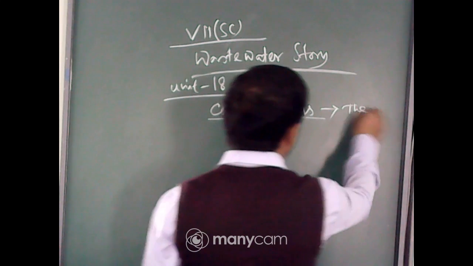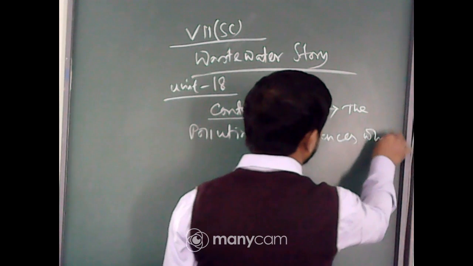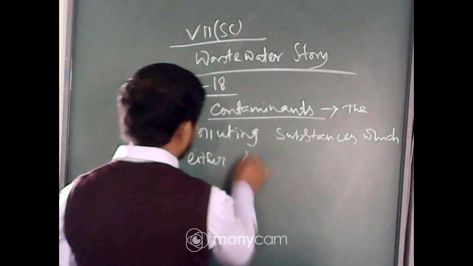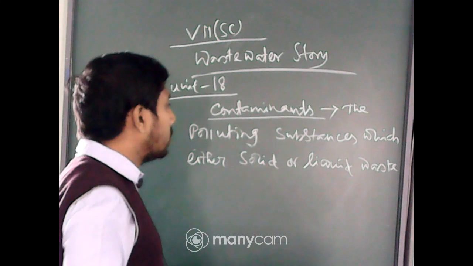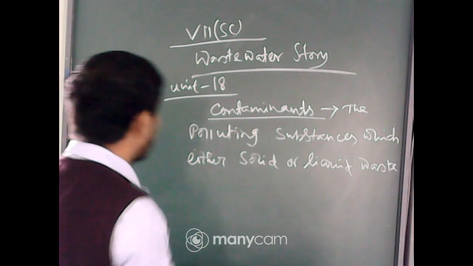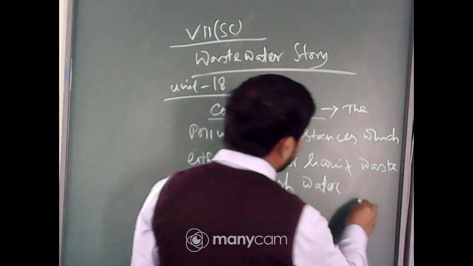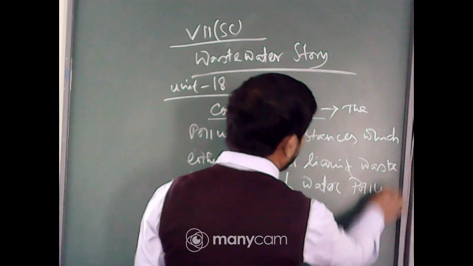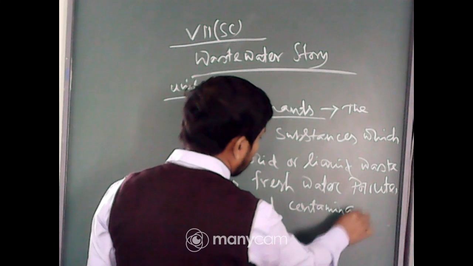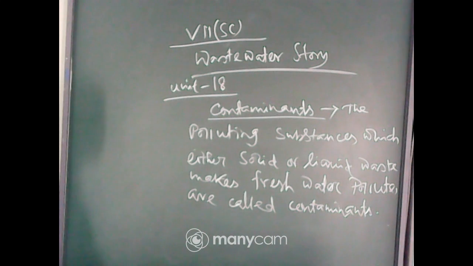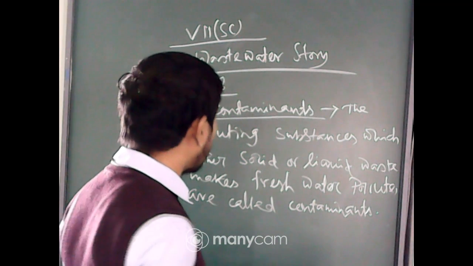Contaminants: the polluting substances, which are either solid or liquid waste, that make fresh water polluted, are called contaminants.